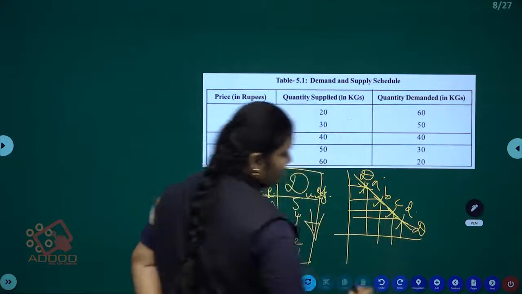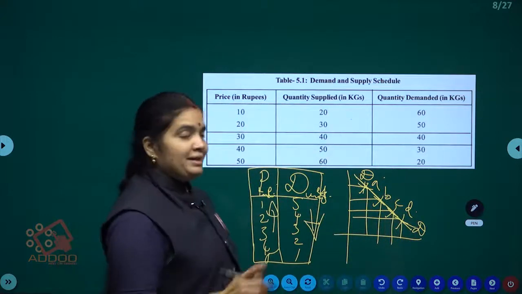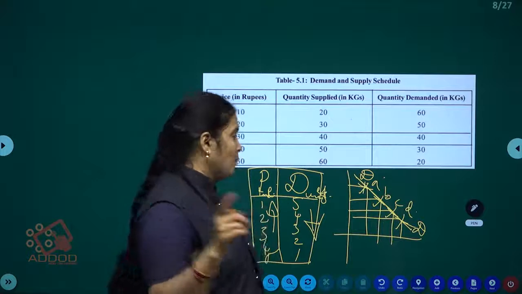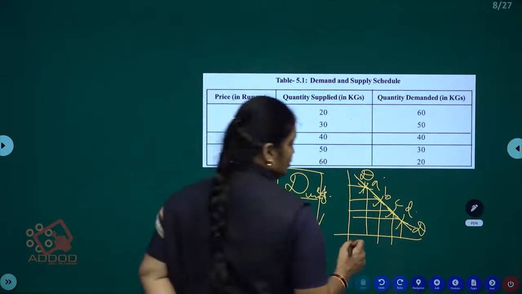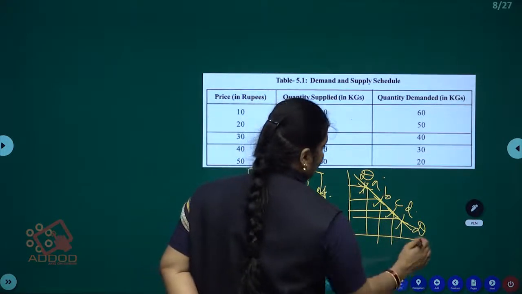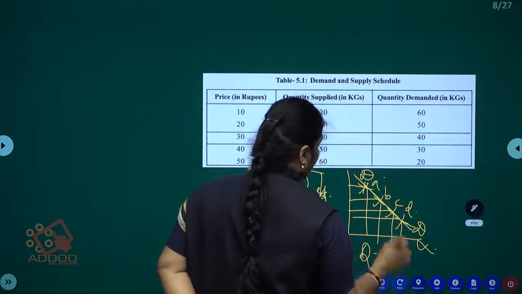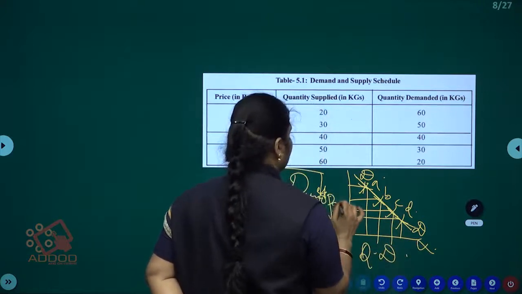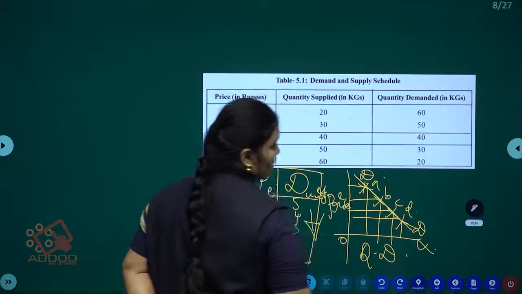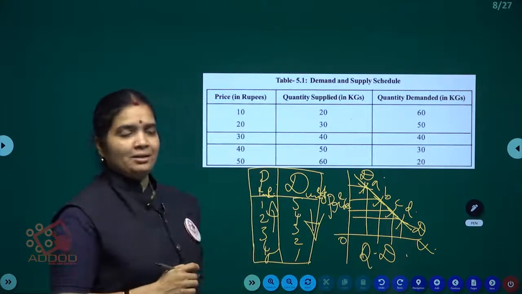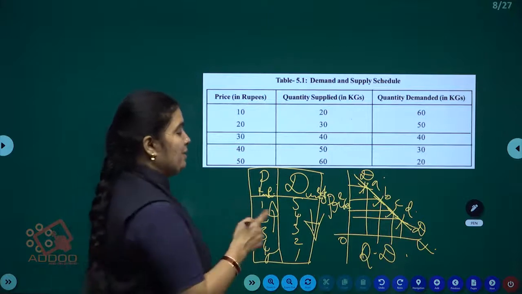That line is called the DD curve. DD curve means demand curve. It slopes from left to right, downwards. The OX axis represents the quantity demanded and the OY axis represents the price. This is the information about the demand curve.